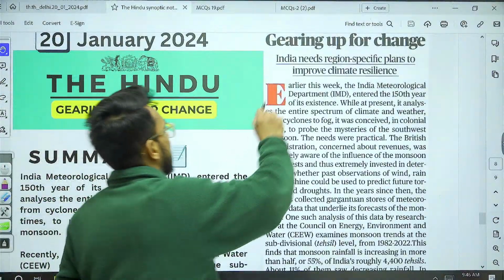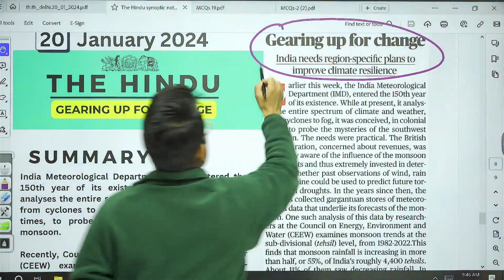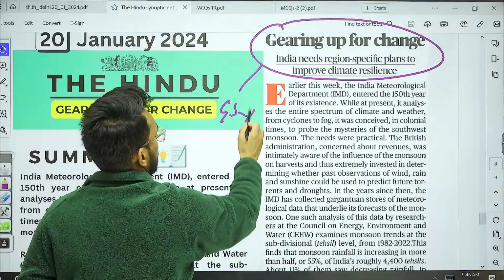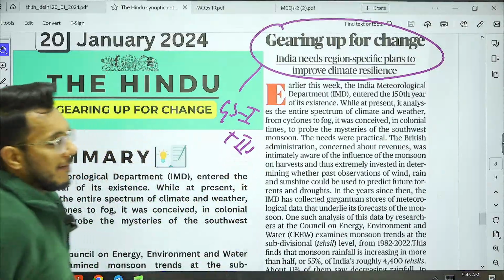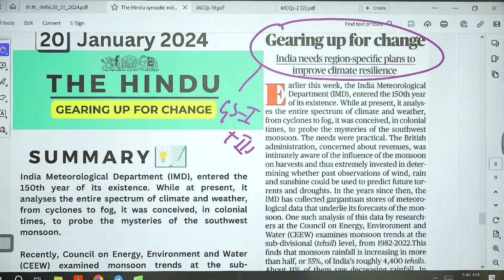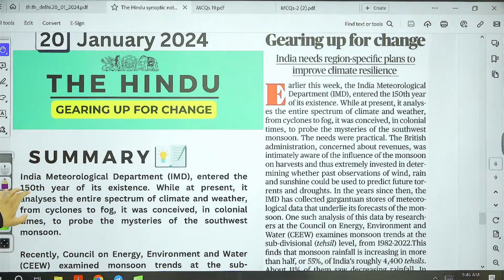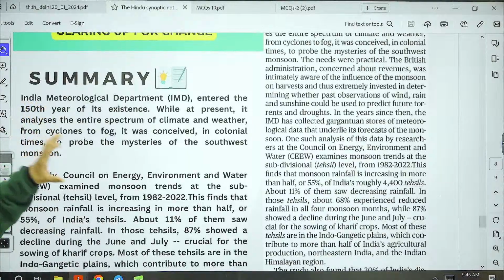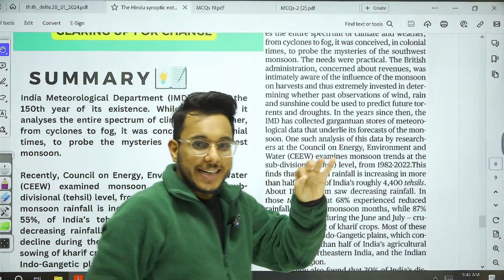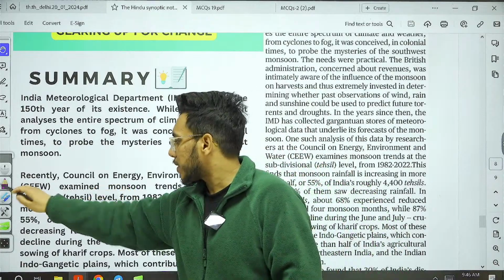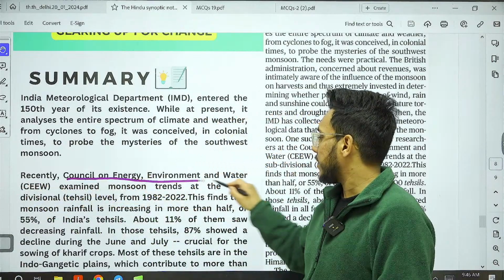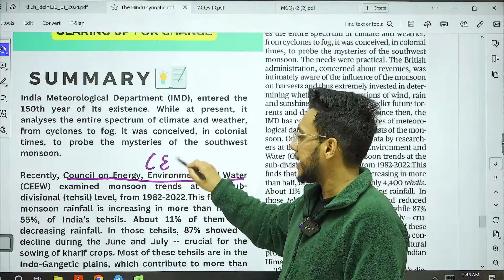Gearing up for change. This article we will see with respect to GS paper number 1 as well as GS paper number 3, geographical phenomena and issues related to the environment. Now, this particular article is talking about a recent report that was released by the Council on Energy, Environment and Water, CEEW.